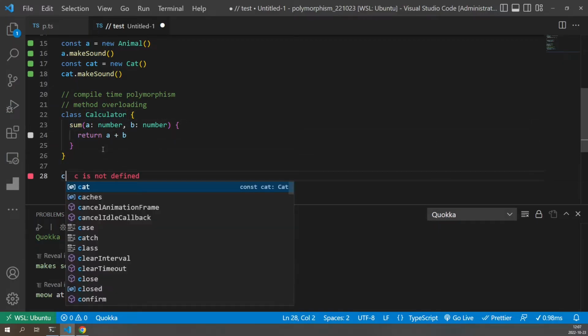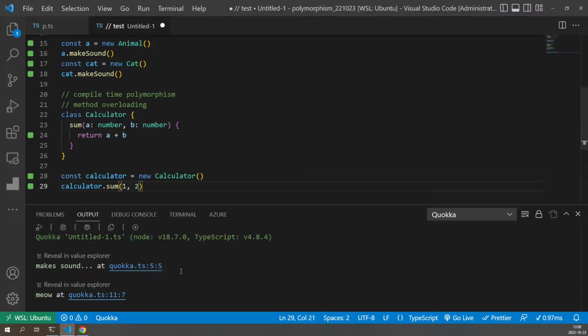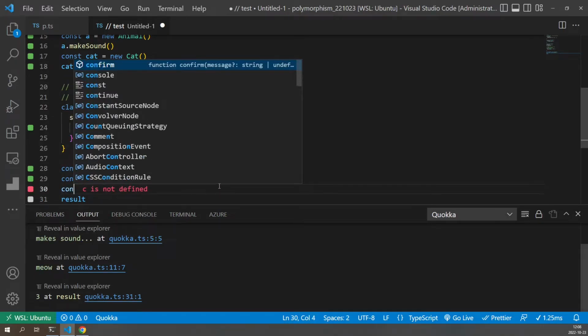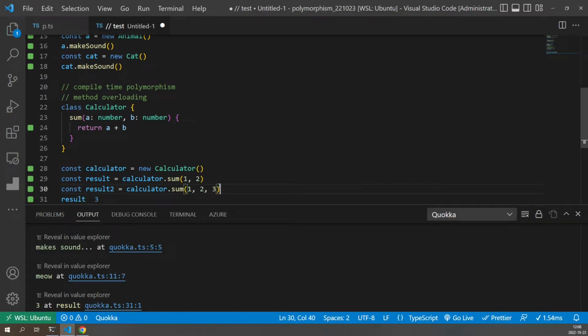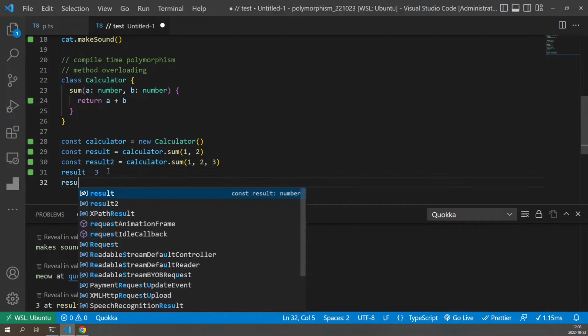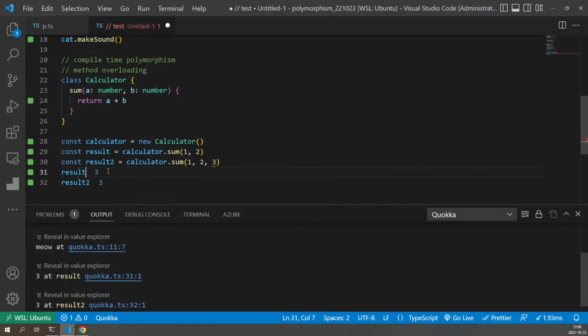Let me just try to run this. The result should be 3. So that's what we see now. The result is 3. But what if we also wanted to have a third argument? Would that be possible? Currently it wouldn't. So result 2, it won't work. We see that it expects 2 arguments, got 3.